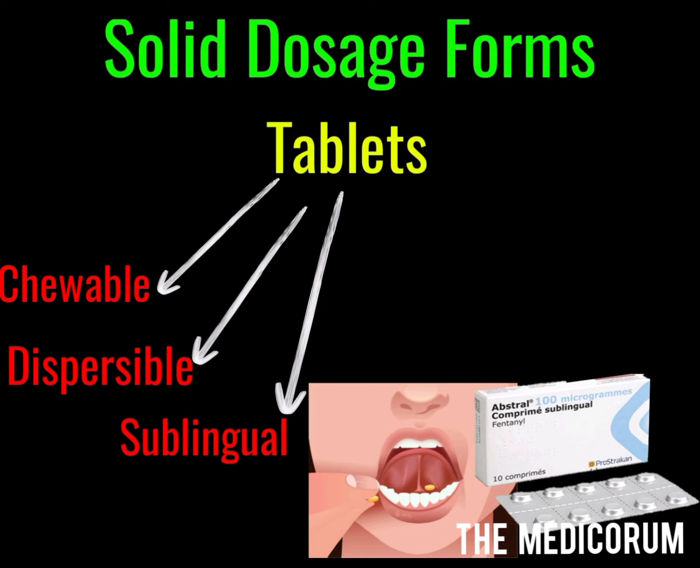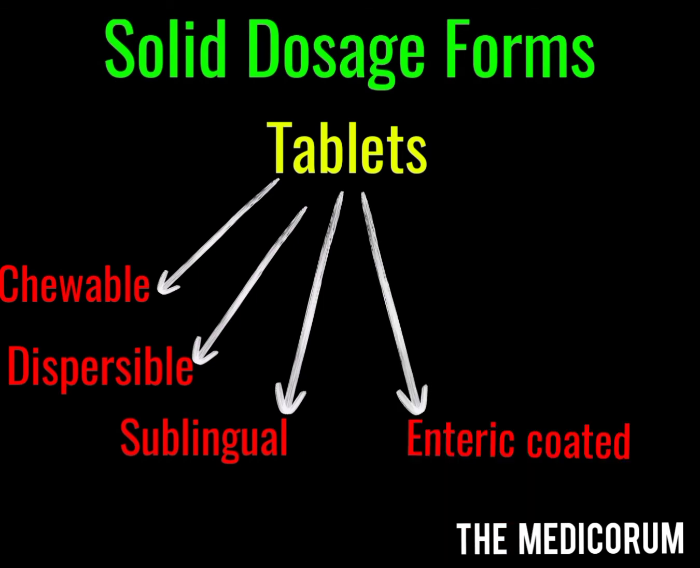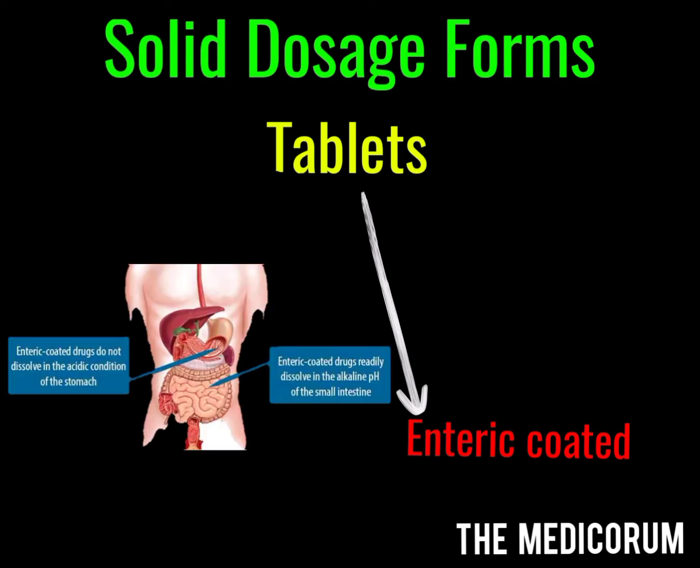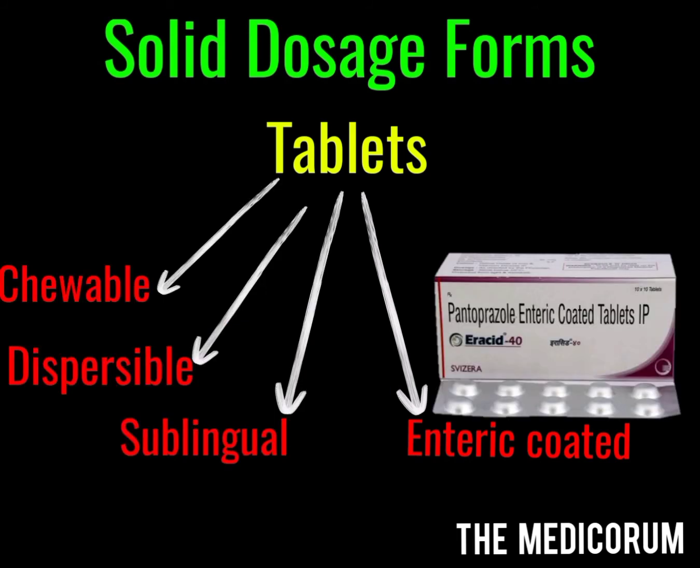Now, here we come to one of the most important categories of tablet, that is the enteric coated tablet, which is very important from PG point of view. The enteric coated tablets are the tablets which are coated with a material, and that material does not dissolve in the acidic medium of our stomach. Hence, the tablet will disintegrate only after reaching the duodenum. The most common example is the pantoprazole tablets, which are given in acid reflux to prevent the acidity.